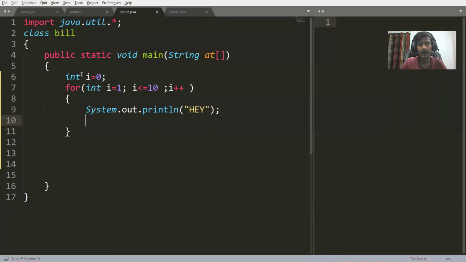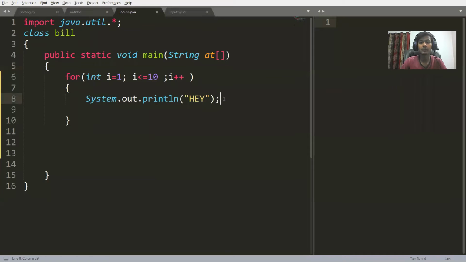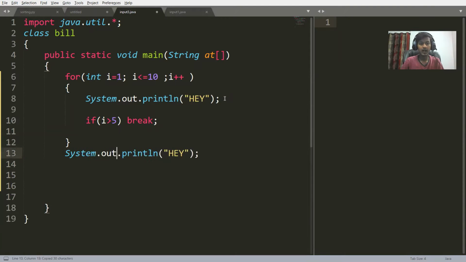Let's see. I have a loop that runs from i equal to 1 while i is less than or equal to 10, printing with System.out.println. Now I checked using if that if i is greater than 5, then break. What was the definition of break? It terminates the loop and shifts the control to the statement following the loop, meaning the statement written after the loop. Here I just wrote a statement.